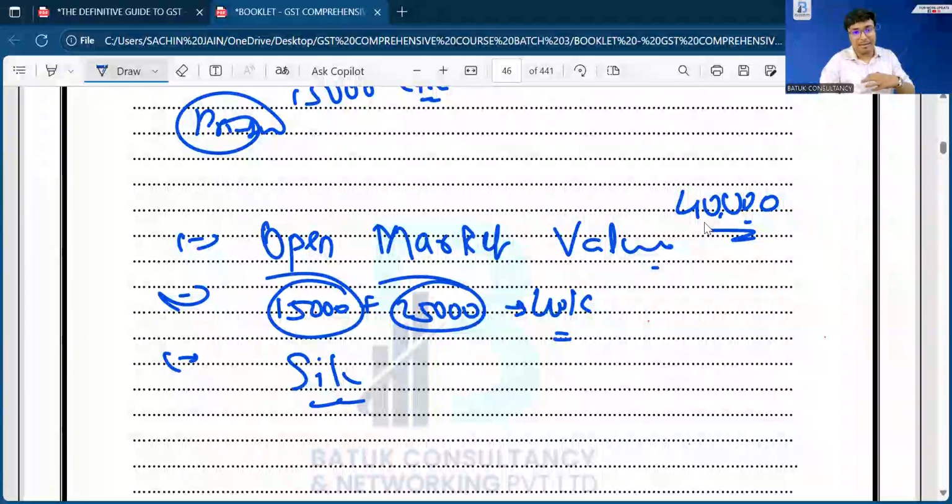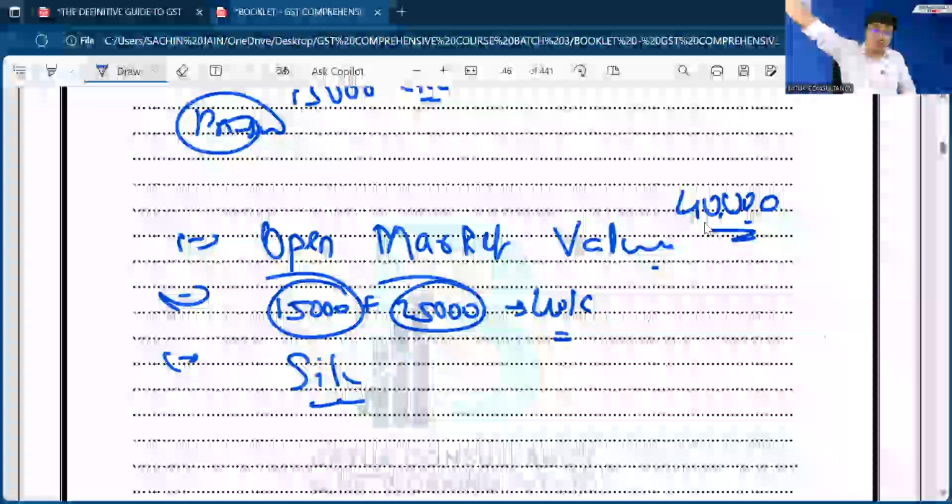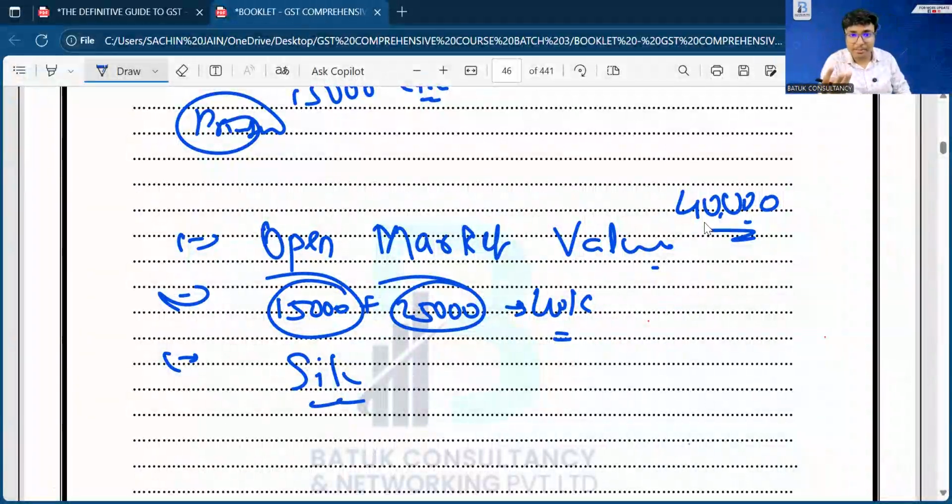Suppose I have bought one laptop only and I am going to compare with 50 laptops. It is not possible, because for a bulk buy, there will be a difference in the price. So if a similar laptop is available in the market, same kind, same quality, same quantity, you can take the value of that. Suppose the similar type of laptop is available in the market for 35,000.